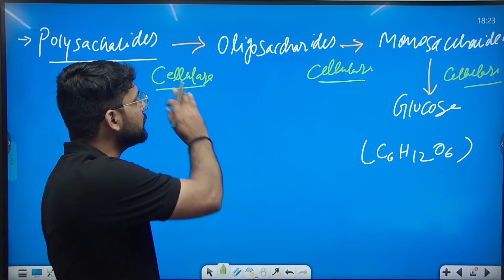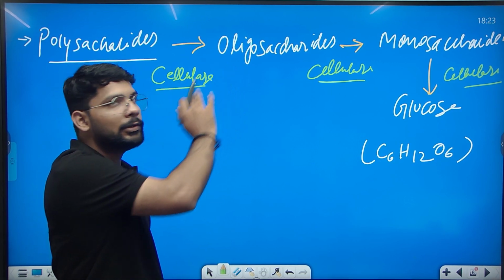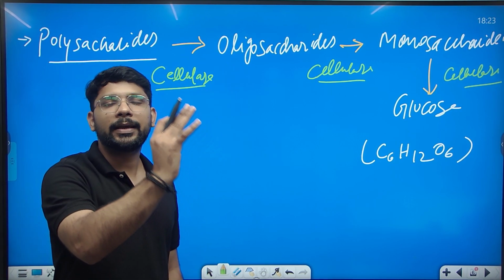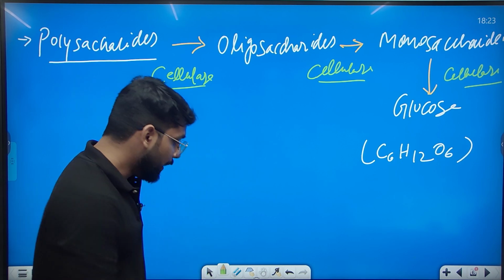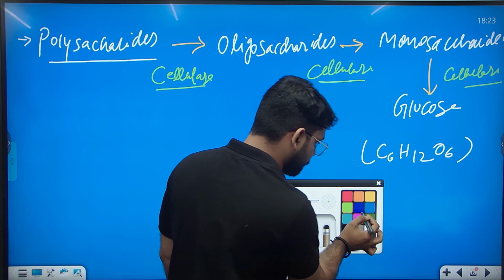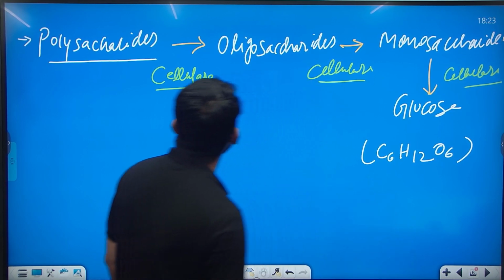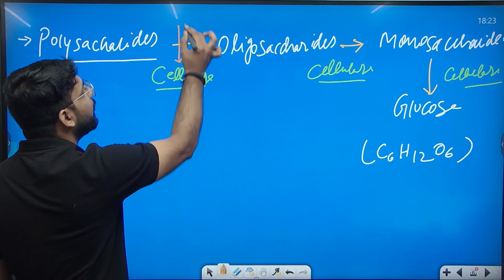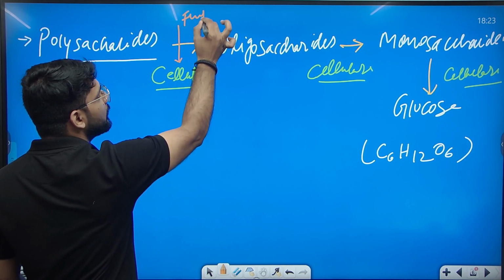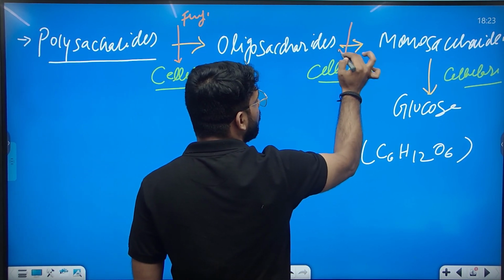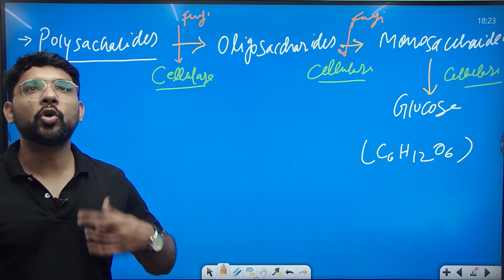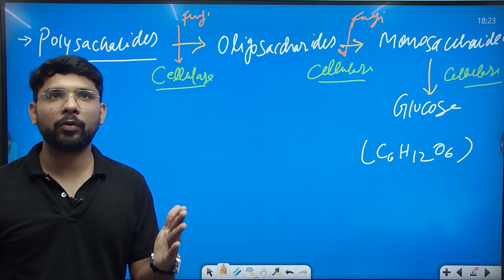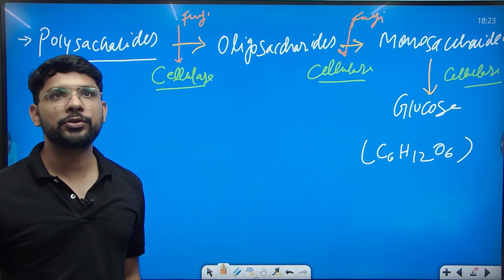So cellulase is breaking polysaccharides into oligosaccharides, oligosaccharides into monosaccharides, and monosaccharides into glucose. And these cellulase enzymes are released by fungi, or we can say by bacteria. So this is the normal process of breakdown of cellulose into glucose units.